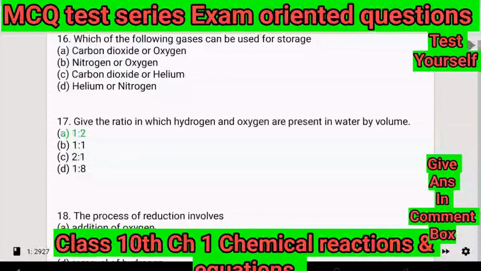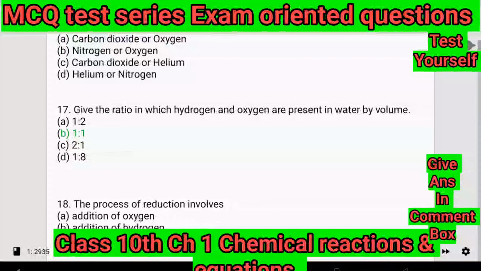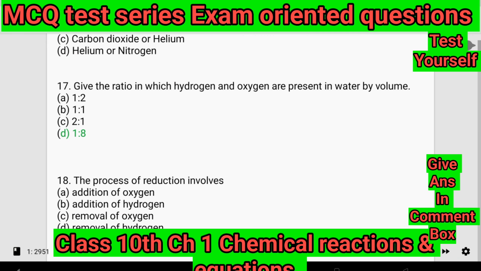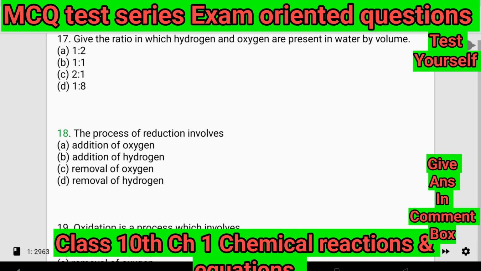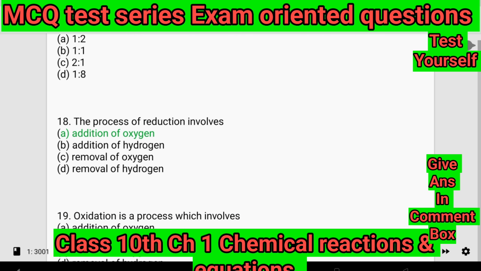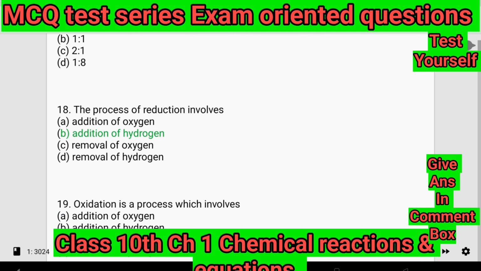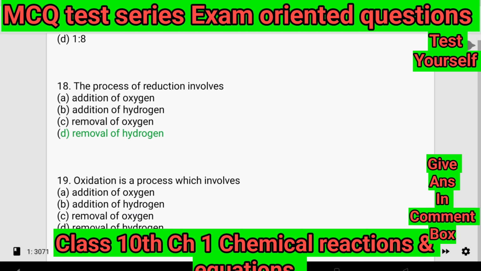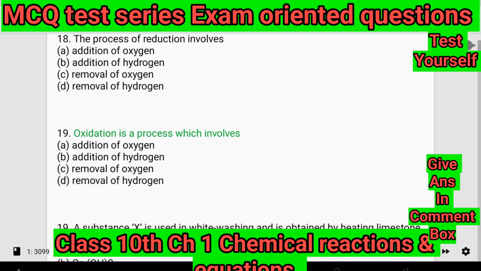17. Give the ratio in which hydrogen and oxygen are present in water by volume. A. 1:2. B. 1:1. C. 2:1. D. 1:8. 18. The process of reduction involves: A. Addition of oxygen. B. Addition of hydrogen. C. Removal of oxygen. D. Removal of hydrogen.